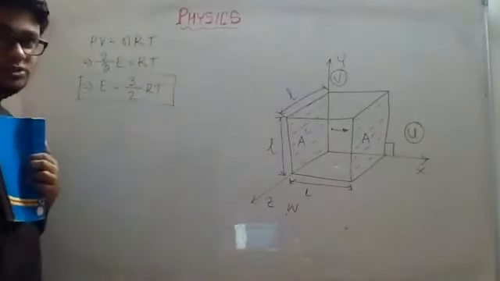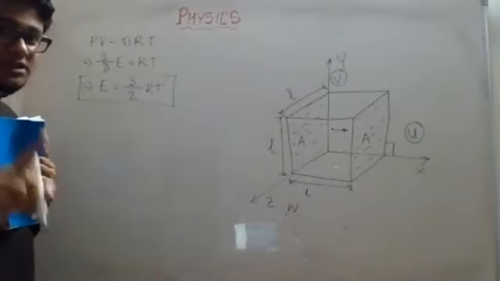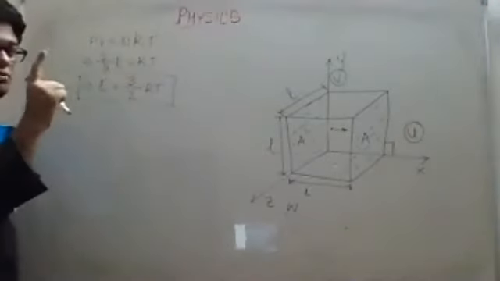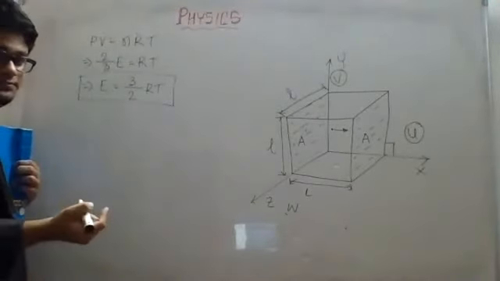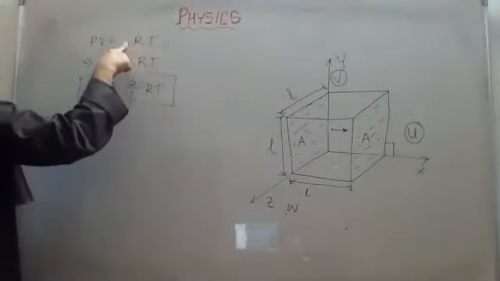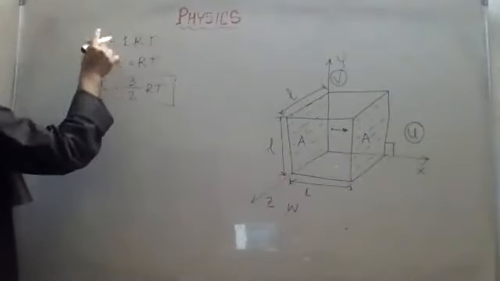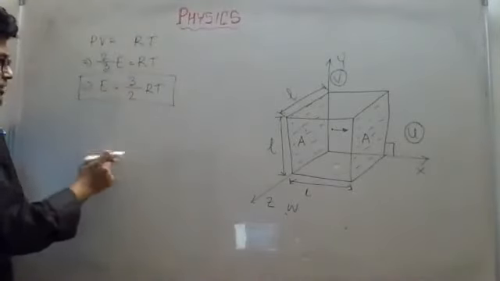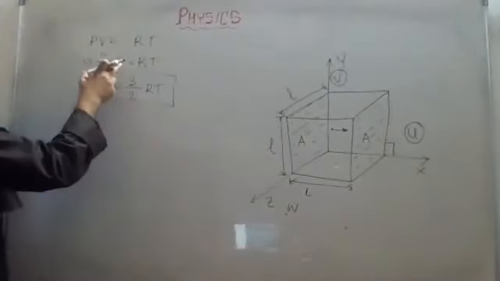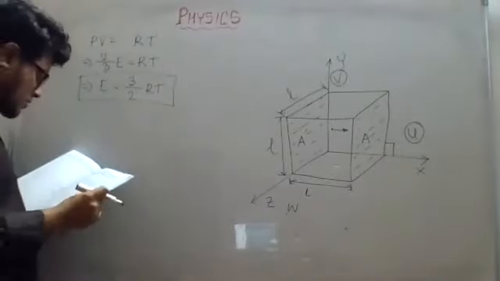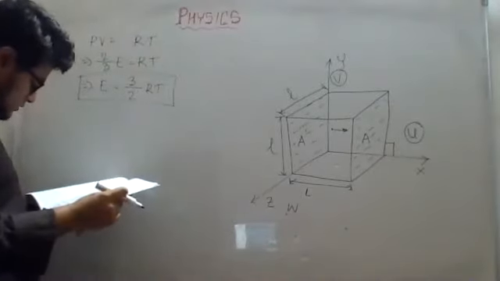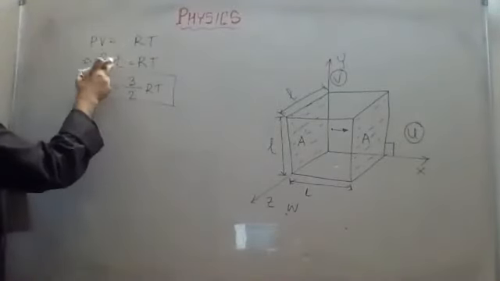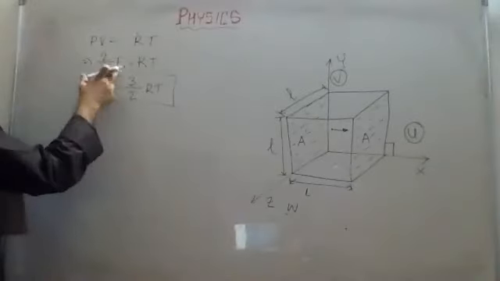Our ideal gas equation was PV equal to nRT. If I consider 1 mole of gas, n is the number of moles, so n is equal to 1. Then 1 into RT is equal to RT only. A little while ago we got PV is equal to 2 by 3 into E, equation 10.20. So I replaced it here: 2 by 3 E is equal to RT.